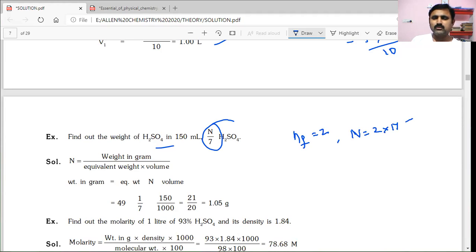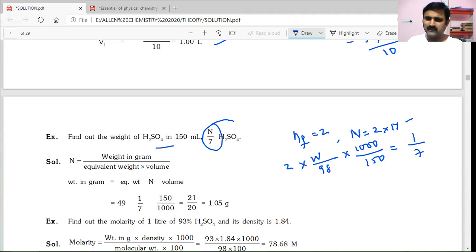So 2 into molarity is nothing but W, the weight of H2SO4, which we don't know, divided by the molecular weight of H2SO4, 98, into 1000 by the volume of solution, 150. That is equal to 1 by 7.